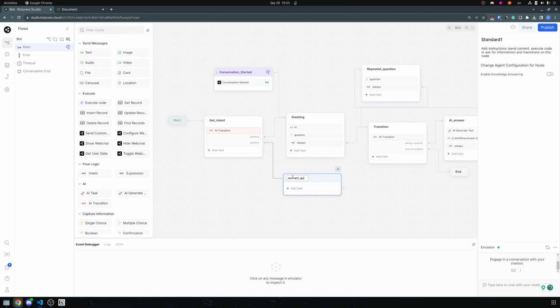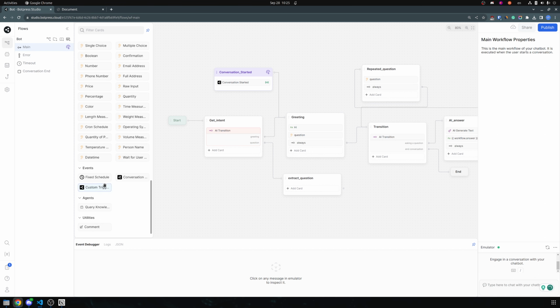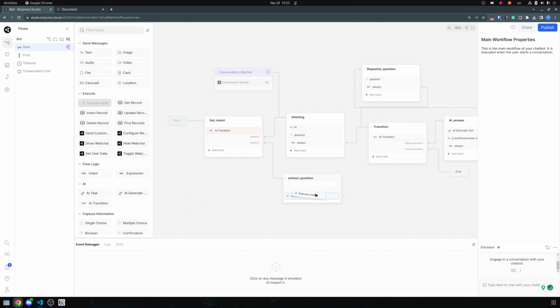Extract question. So let's add execute code. Let's get back to the AI transition. So how do we magically collect what a customer typed in to start a conversation?